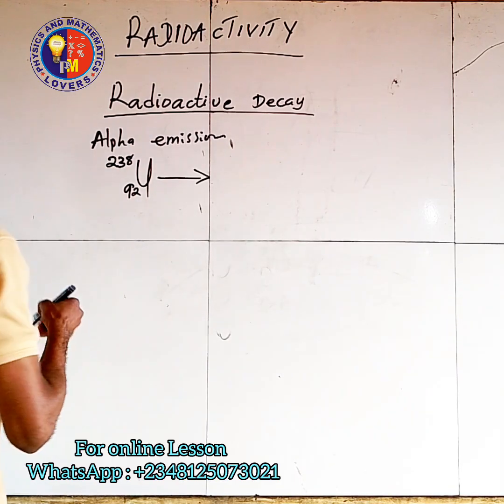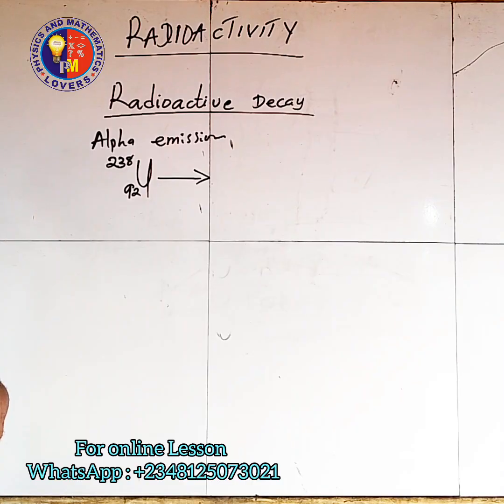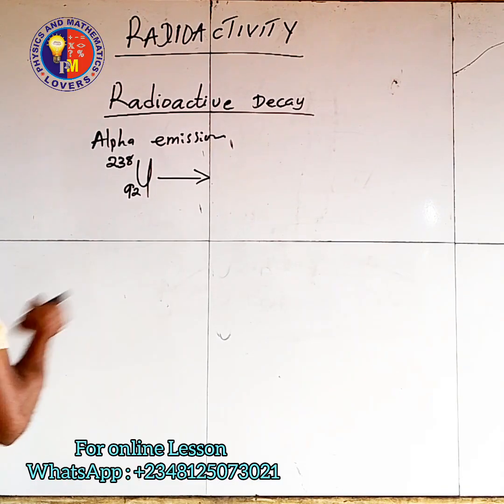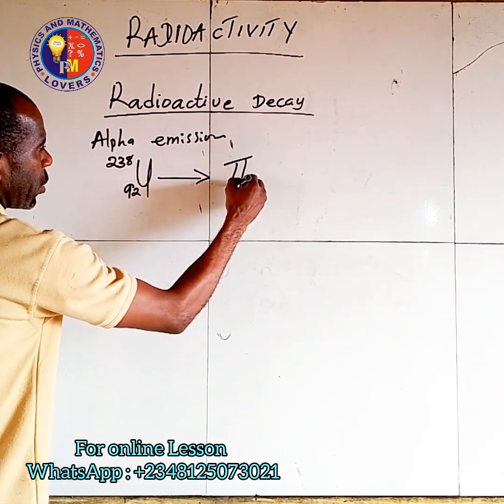So it is going to produce another element entirely, thorium.